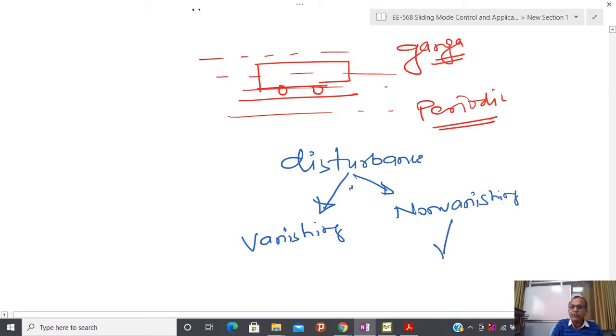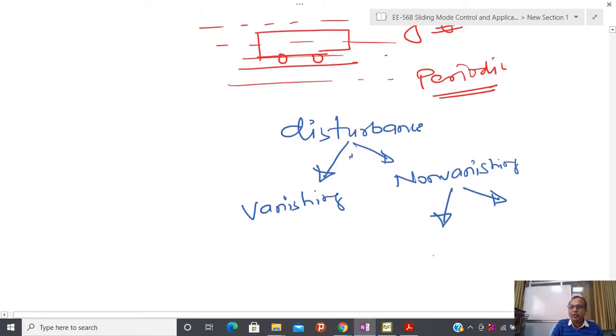And in the case of non-vanishing, again I have two categories: either some kind of constant unknown number at the equilibrium point, or some kind of time varying quantity. So this is the characterization of disturbance.